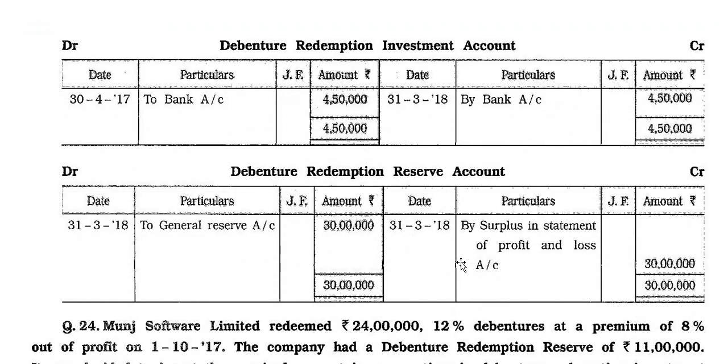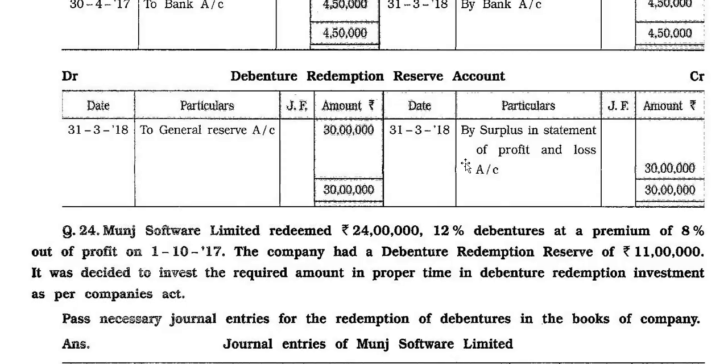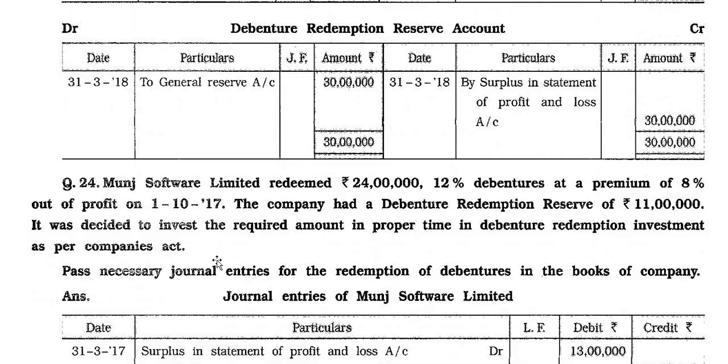Now we prepare the debenture redemption investment account. Debit side, 4 columns are there: date, particular, journal folio and amount. Credit side also 4 columns: date, particular, journal folio and amount rupees. On 30/4/2017 to bank account 4,50,000, and at year ending 31st March 2018 by bank account 4,50,000. Debenture redemption reserve account: 31st March 2018 to general reserve account 30 lakh and 31st March 2018 by surplus in statement of profit and loss account 30 lakh. So this way our question number 23 is over.